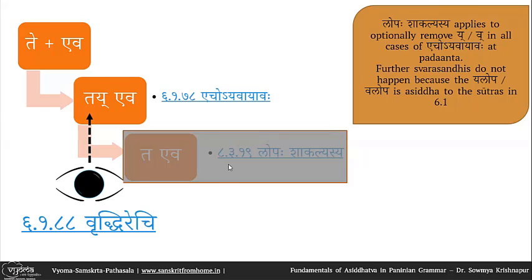But after doing the Lopah, further svarasandhis do not happen. Why? All the svarasandhi sutras, it's not just Vriddhirechi, adgunah, and then all the others, the akah savarne dirghah, all the svarasandhi sutras are in the 6-1 Shashtadhyaya Prathama Pada. So none of them can apply after Lopah shakalyasya, and we keep the words separate. The same case, Lopah shakalyasya also applies in what we call the